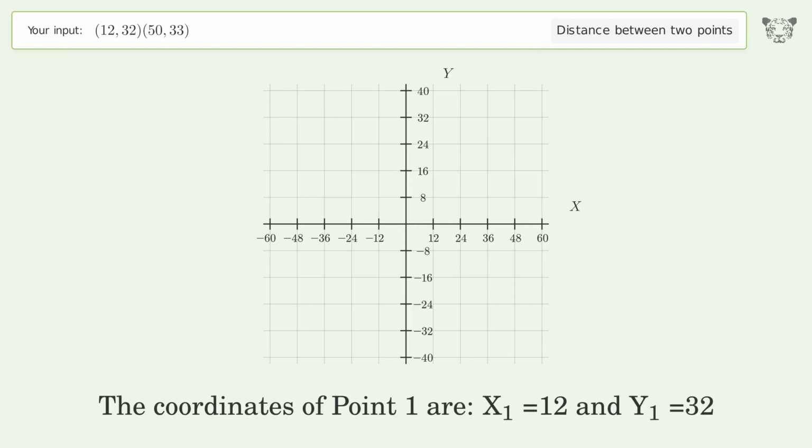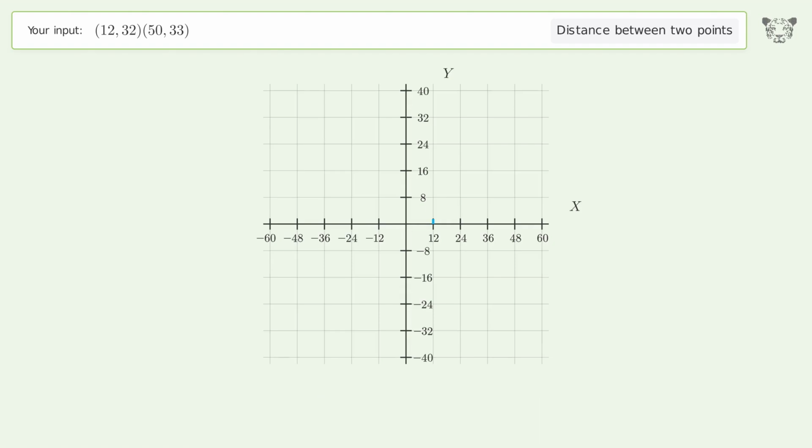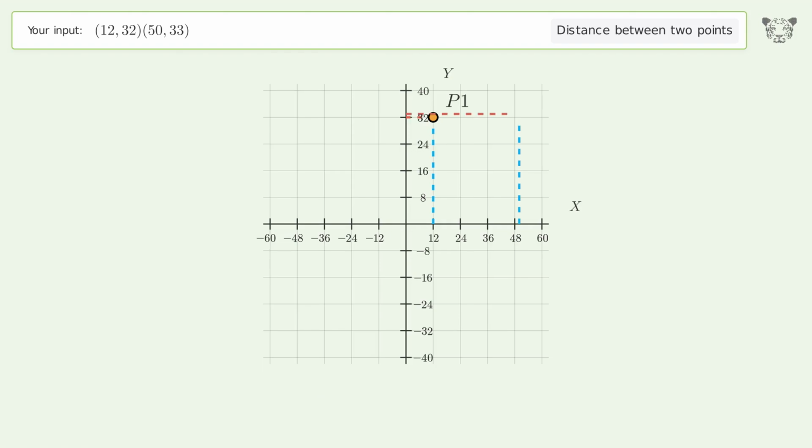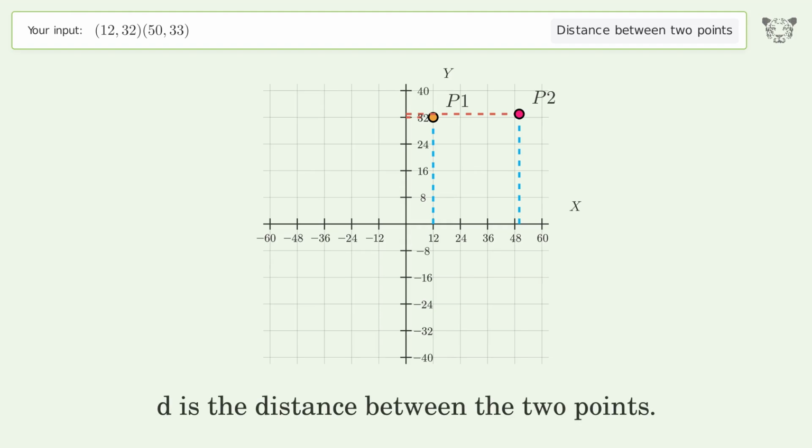The coordinates of point 1 are x1 equals 12 and y1 equals 32. The coordinates of point 2 are x2 equals 50 and y2 equals 33. D is the distance between the 2 points.